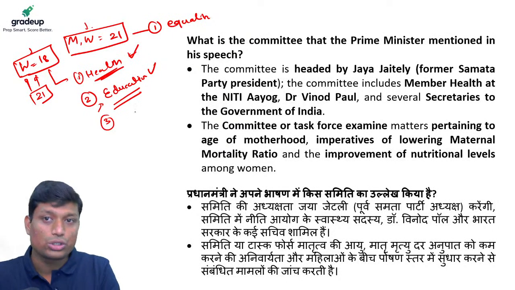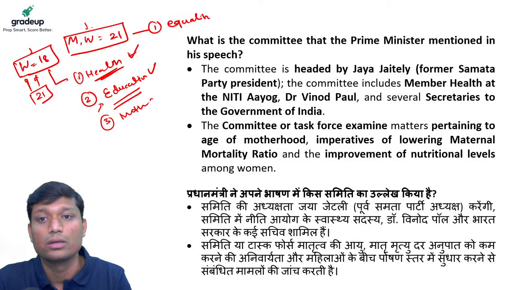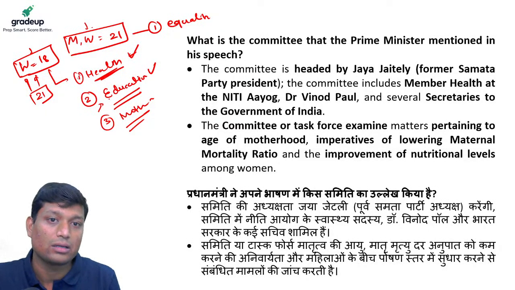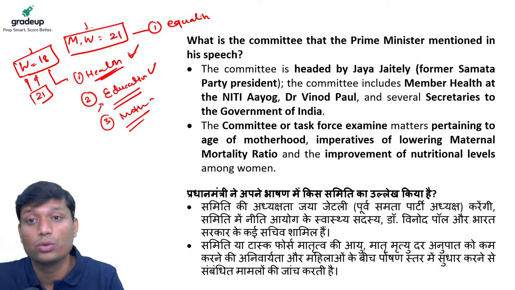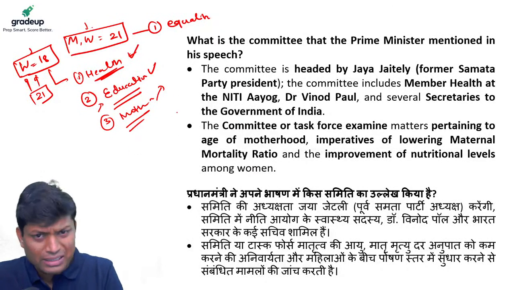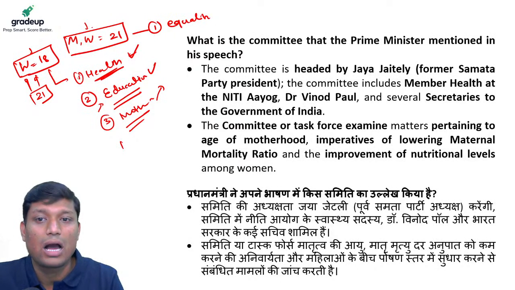Now there is one more issue, and it is regarding motherhood, right? If women are getting motherhood at lower ages, there are certain complexities. In many cases when a woman delivers a baby, she cannot bear that situation, and we have a high mortality rate in that case, right?